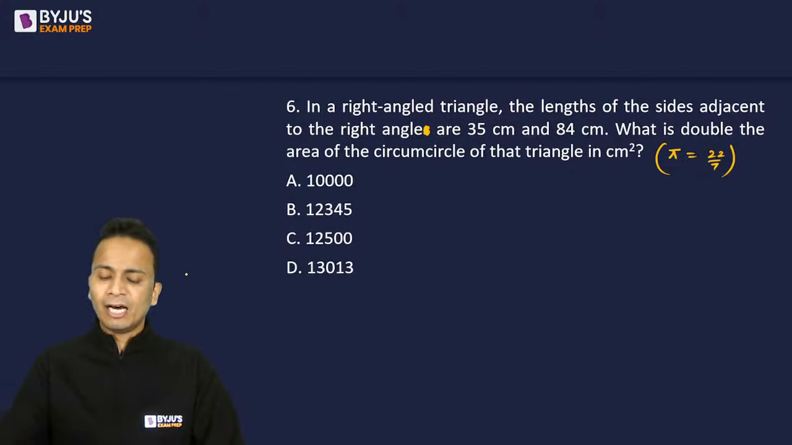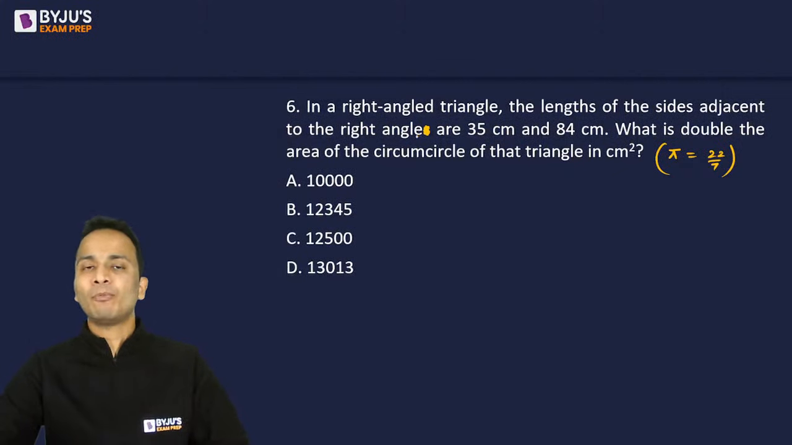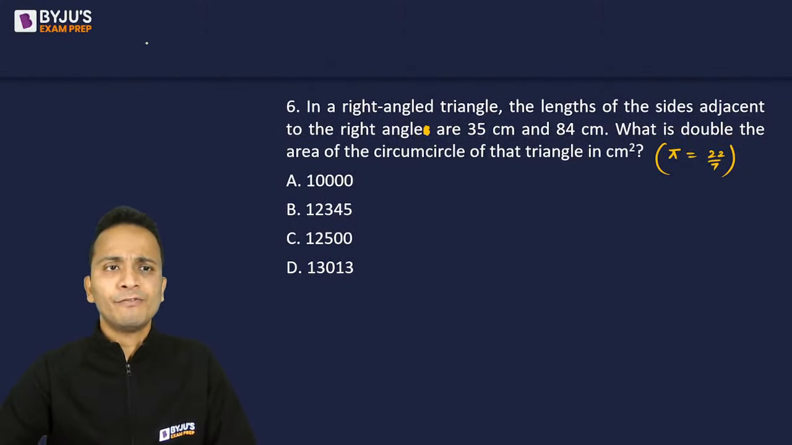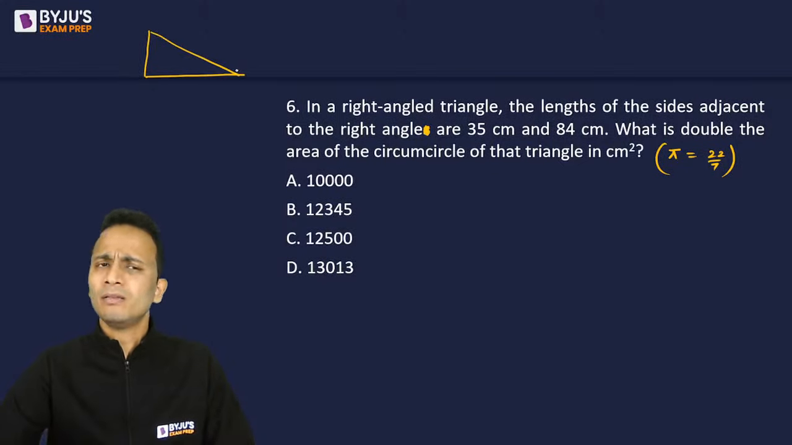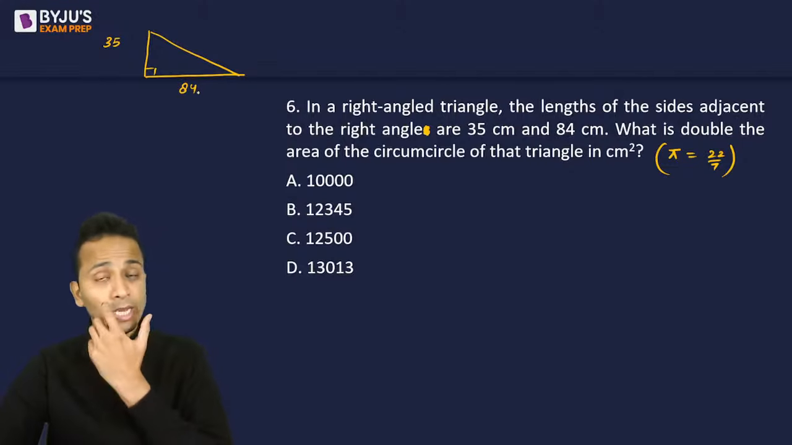All right. Now let's break this question into different parts. So part number 1 is calculating the length of the hypotenuse. Now, why am I calculating the length of the hypotenuse? You will understand in a few moments. So first of all, I'll make a right angle triangle, though it is not required. Now the perpendicular sides of this right angle triangle are 35 and 84.